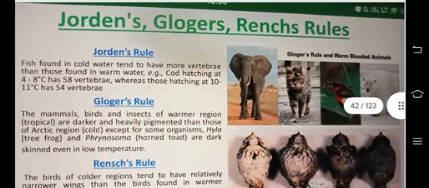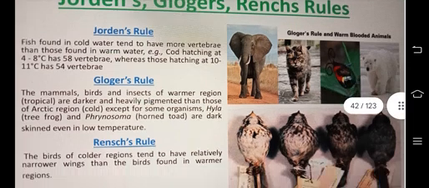Jordan's, Gloger's, Wrench's rules. Jordan's rule: fish found in cold water tend to have more vertebrae than those found in warm water. Cod hatching at 4 to 8 degrees Celsius has 58 vertebrae, whereas those hatching at 10 to 11 degrees Celsius have 54 vertebrae. More vertebrae in cold water. That's Jordan's rule. Next, Gloger's rule in warm-blooded animals.